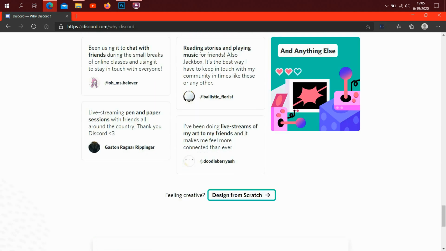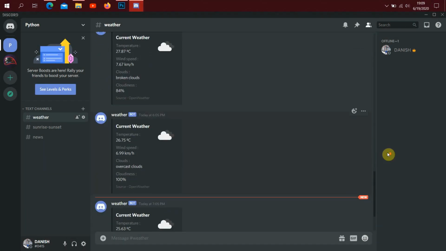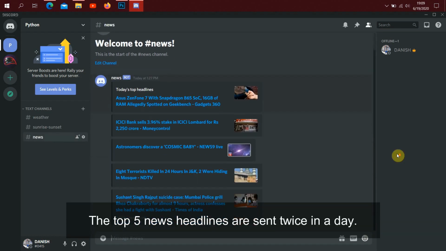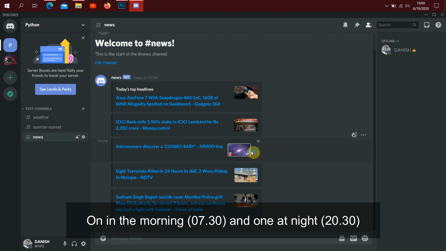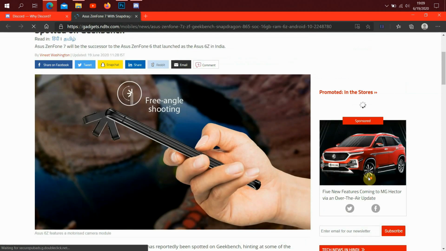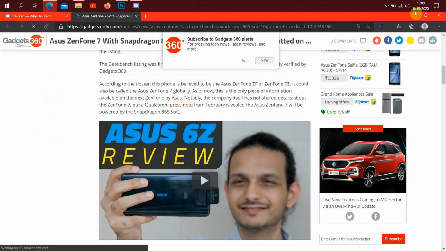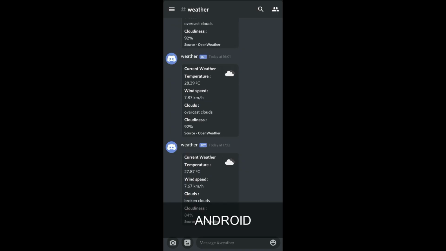Now let's have a look at how the message updates look. This is the Discord desktop application and these updates are of hourly weather forecast. The news updates look like this. If you like the news title, then you can click on the title and you will be redirected to the full news article so that you can have a deeper look at it. The messages look similar on all three platforms, that is Windows, Android and iOS.